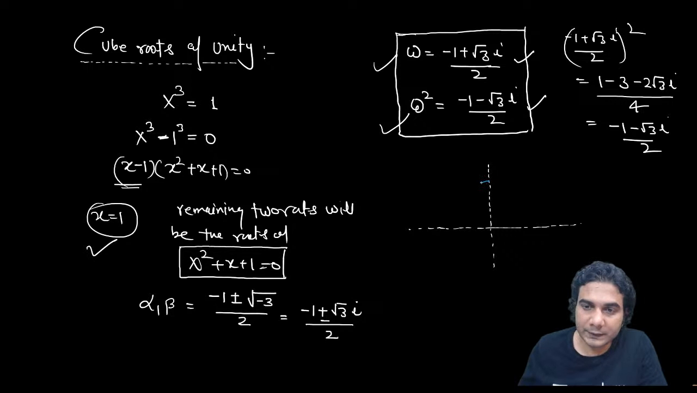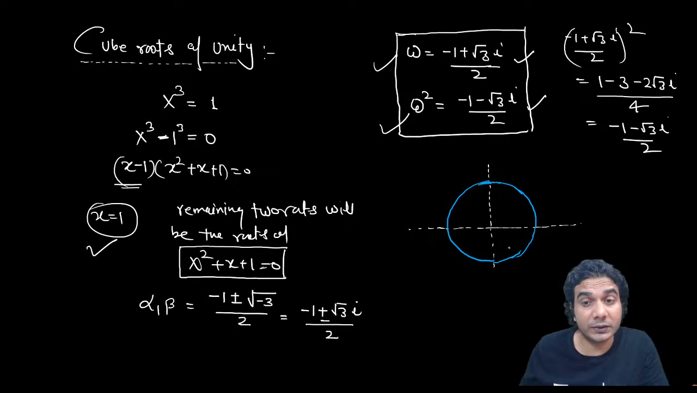Just take this circle of unit radius. Whenever you are finding the roots of unity, no matter whether it is the cube root or fourth root or fifth root or nth root, all these roots will lie on the circumference of the circle whose radius is 1 and center is origin. Okay? Whose radius is 1 and center is origin.